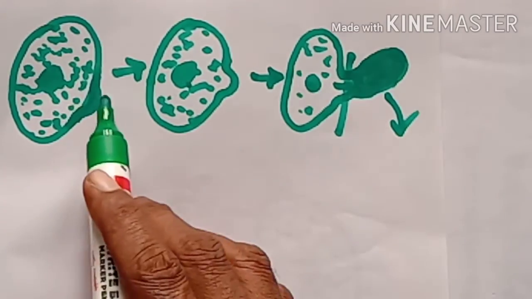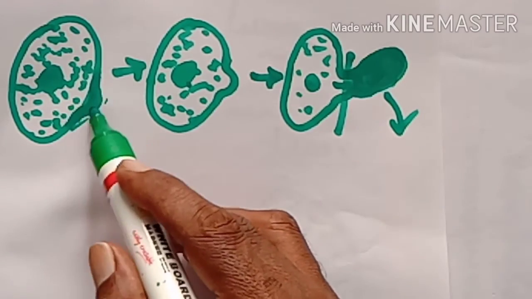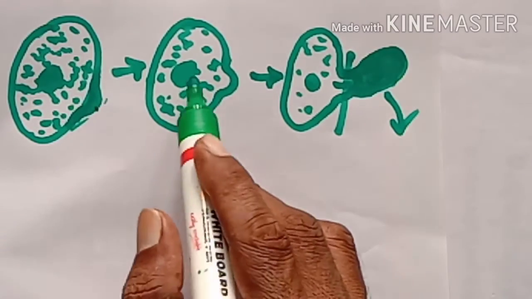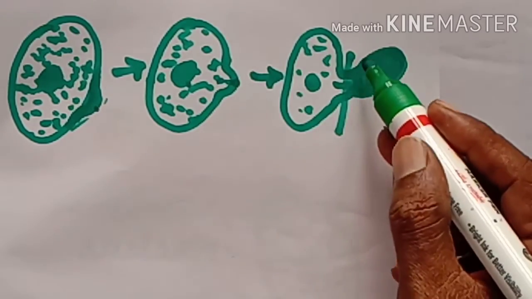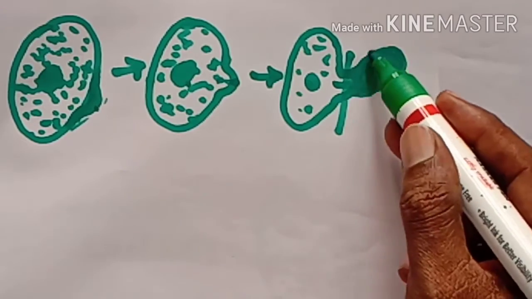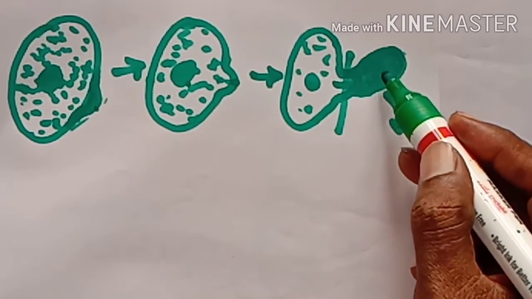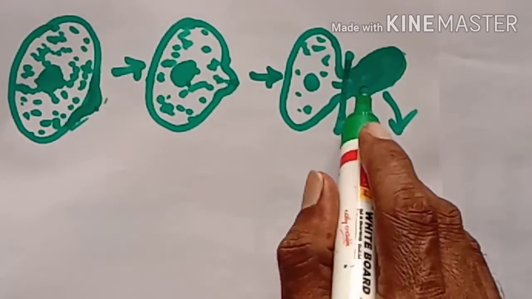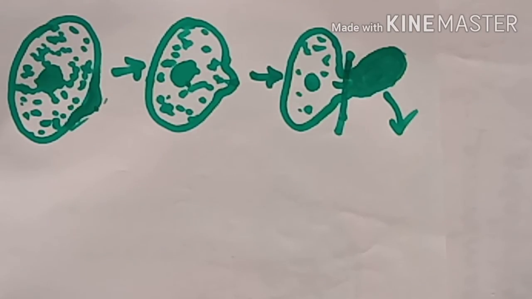A small growth happens here in this layer, and then it gradually grows as a bud. This bud gradually grows and forms a new yeast cell organism. Now this newly grown organism separates from the mother yeast cell and lives separately. Such type of reproduction is said to be the budding method.